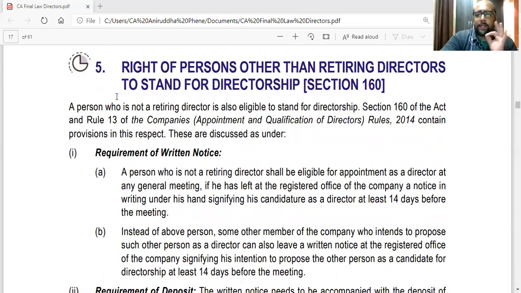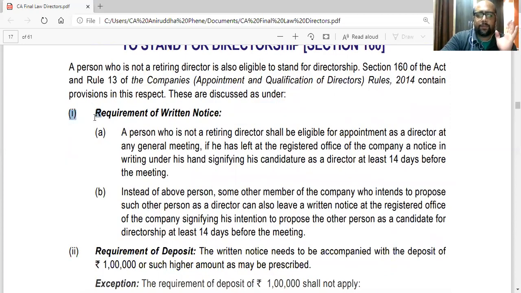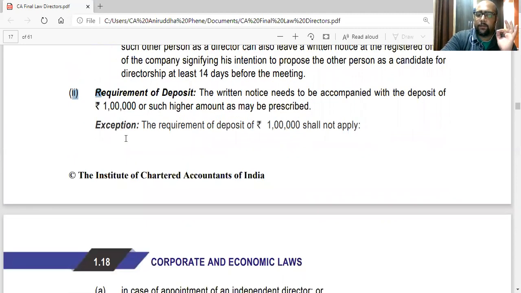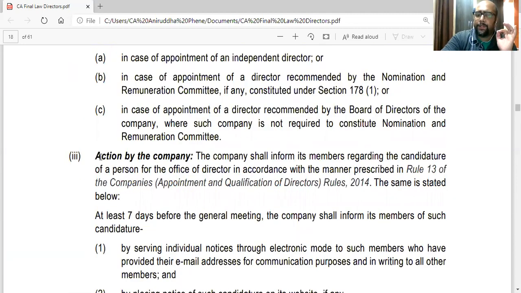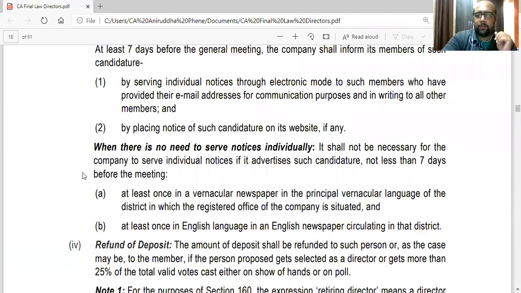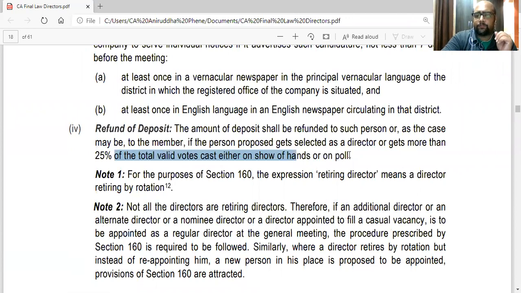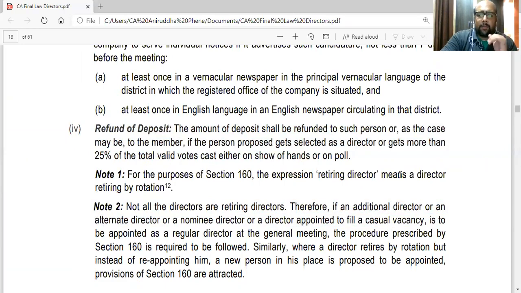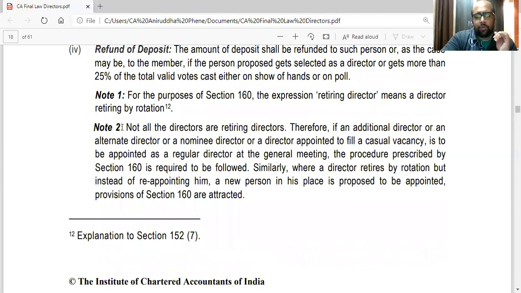So for section 160, you have to write one, requirement of notice. Second, requirement of deposit. The exceptions, action by company, the whole thing, refund. Okay, only till this point. This note you just need to read, no need to write it. Up to the fourth point you can write, but if you want, you can write this note too.